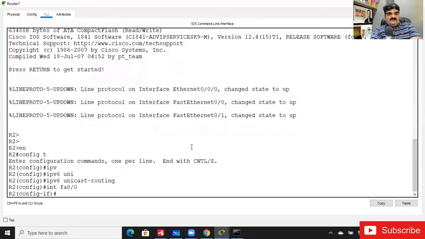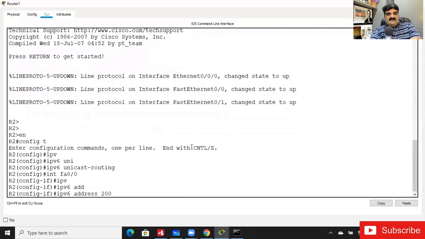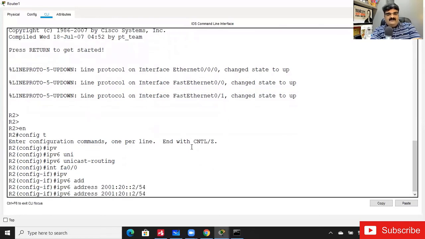Okay, I'm going to fast Ethernet 0/0. It is IPv6 address 2001:20::2/64. Sorry, I just made a mistake over here. Instead of 64, I just used 54. If we are working with IP version 4, we just do 64 and then enter.